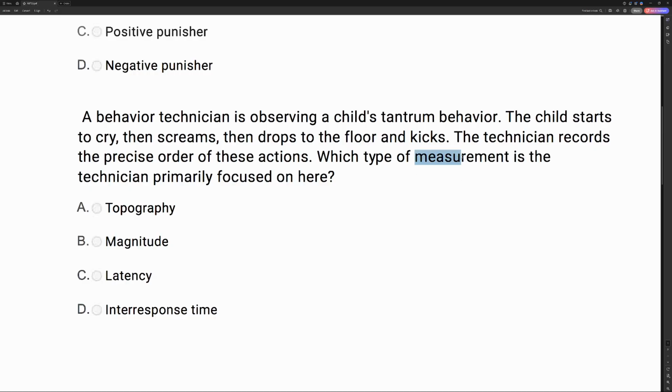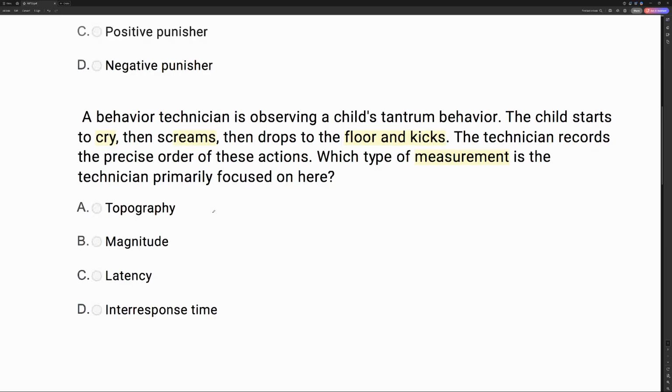So we're thinking about measuring this behavior, but in not a continuous or discontinuous way. What I mean by that is with continuous measurement, we're looking at a count or a length of time. In this case, the technician is looking at the order of these actions: the crying, the screaming, the floor and kicks. What order do these specific actions take place? And in order to know that, you've got to identify what these actions look like. So if we're focused on what these actions look like, what are we focused on?